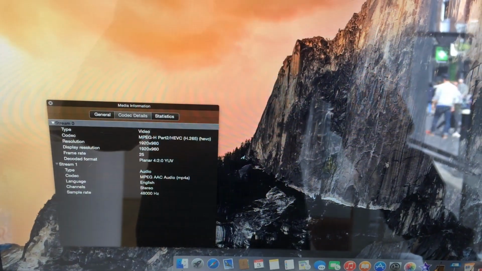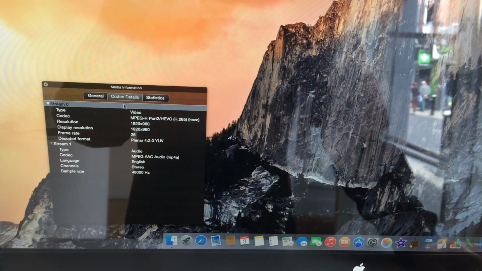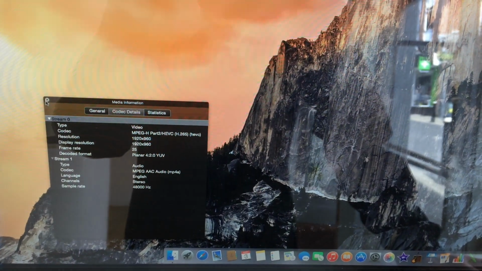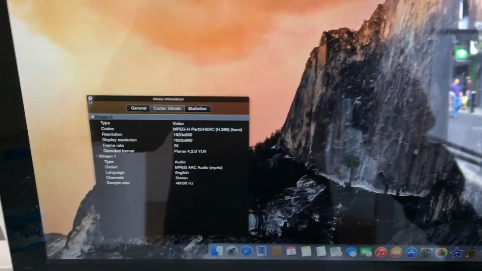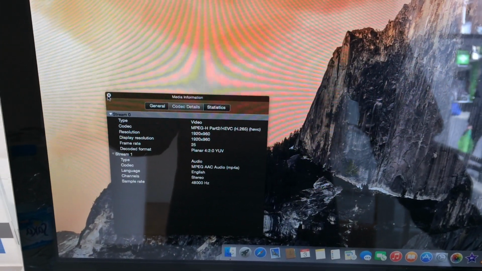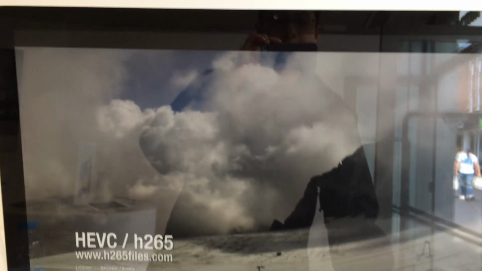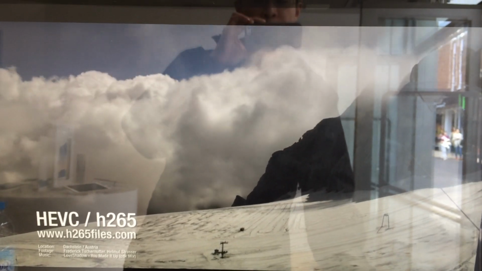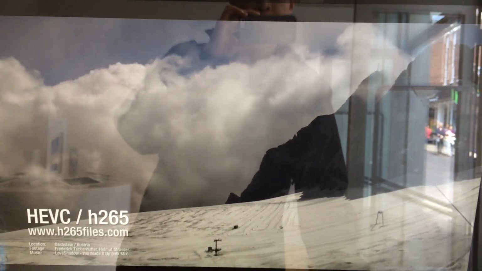This one is 1080p, 1920 by 960, so that's 1080 or cinema aspect ratio, right? That's also H.265. Of course, that will play with no problem because we could play 4K H.265 with no problem. So this one should be even easier.